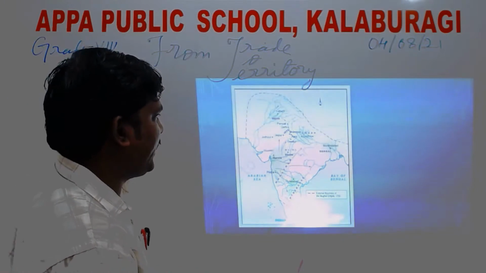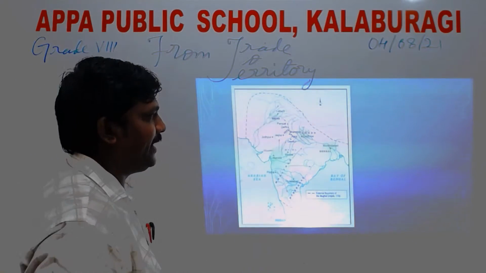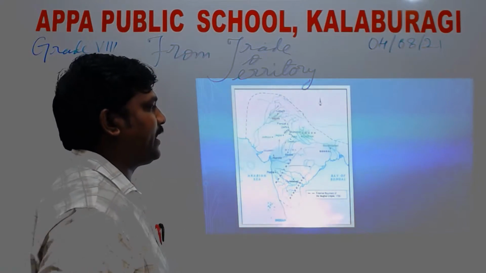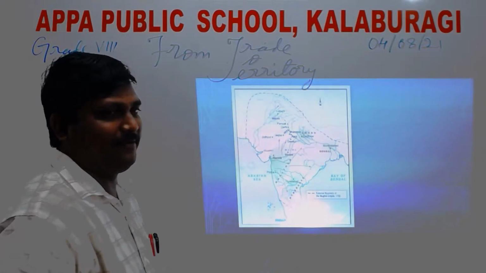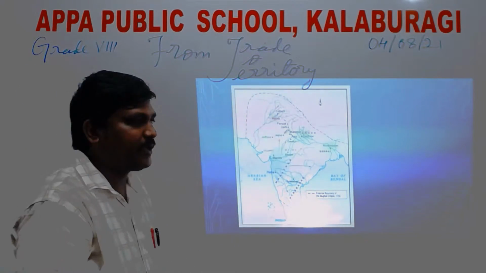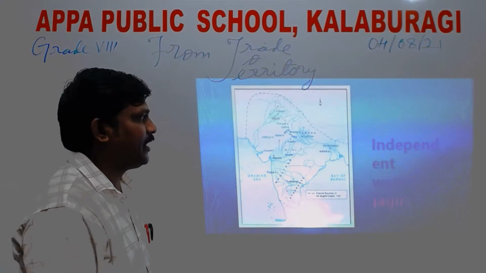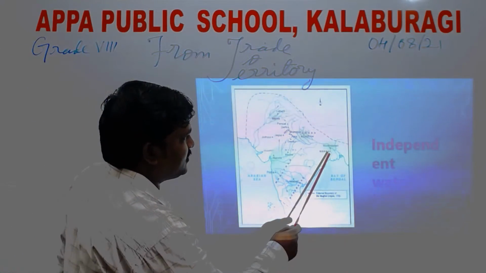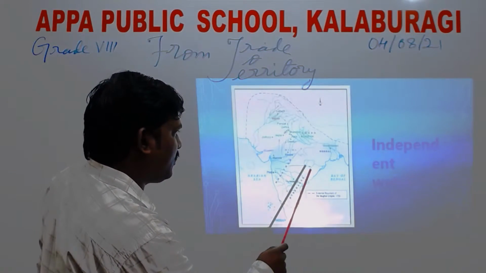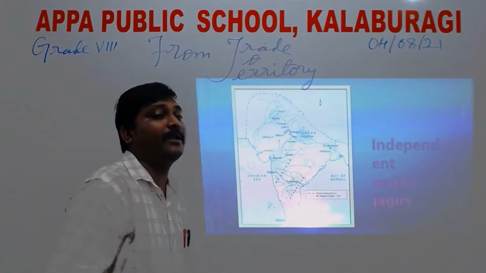Okay. Now, my dear students, this is the map of India, right? Here is the Mughal Empire in 1700. You can see where the Mughals ruled. Now the independent Watan Jagirs: you can see here Bengal, Awadh, Gujarat, Malwa, and here Hyderabad, Maratha. These were the independent Watan Jagirs.